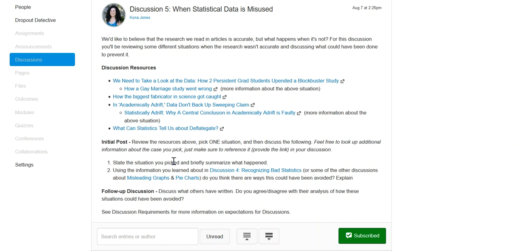So state the situation you picked. Say which one of these 4 you picked and briefly summarize what happened. And then using the information you learned about in discussion 4, recognizing bad statistics, or some of the other discussions like misleading graphs, pie charts, what do you think could have been done to avoid what happened in this situation, and just kind of explain what could have been done.